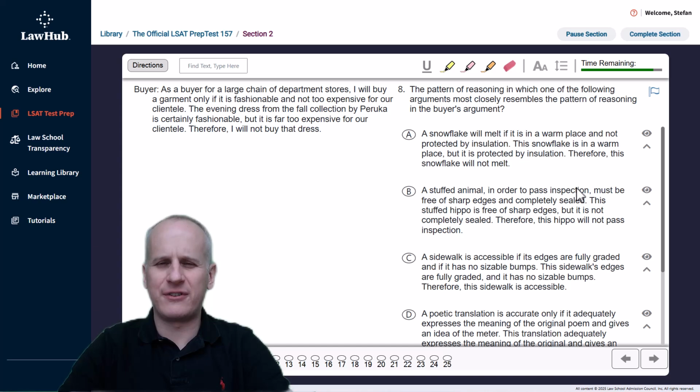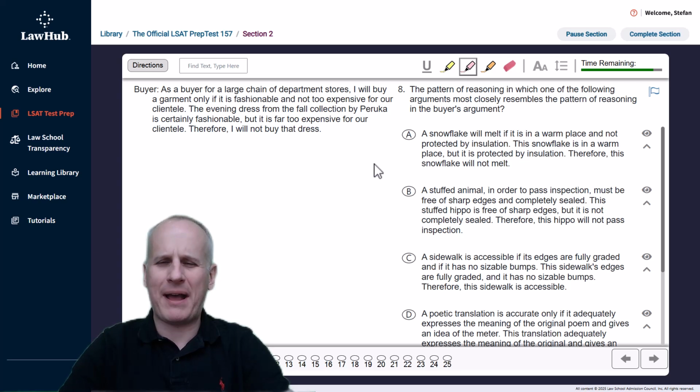Here we are at the first logical reasoning section, section 2 of LSAT PrepTest 157 over at lawhub.lsac.org. If you haven't already got one selected, go ahead and select a highlight color at this time. And we're going to read question 8's question stem to identify what the specific task is for this problem and marking it for clear reference as we go through the answer choices and the paragraph.